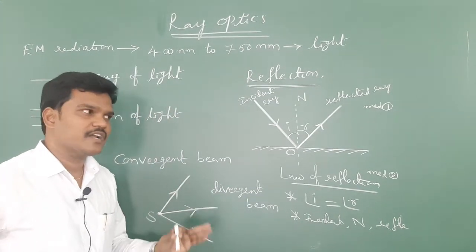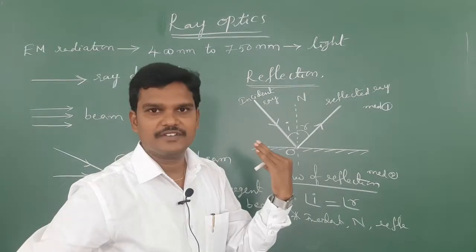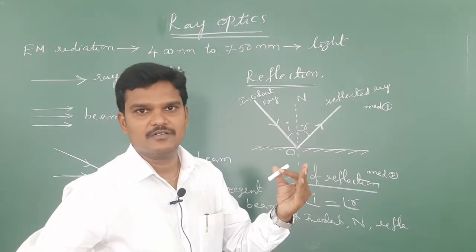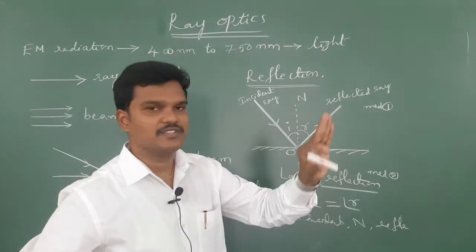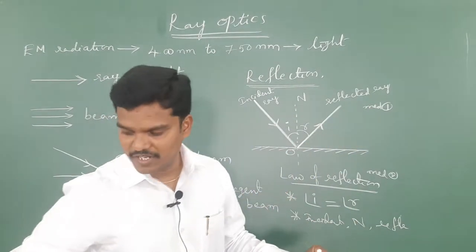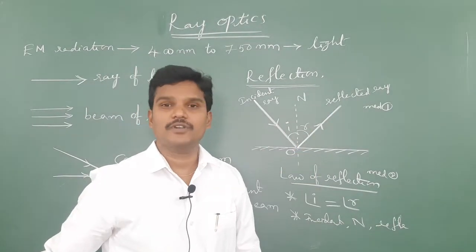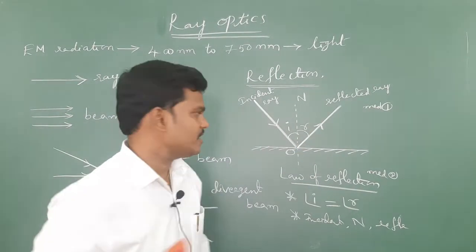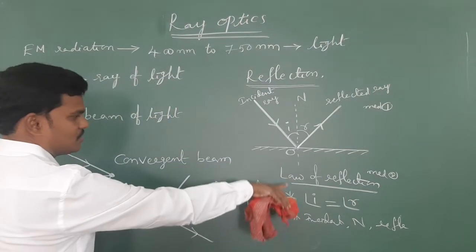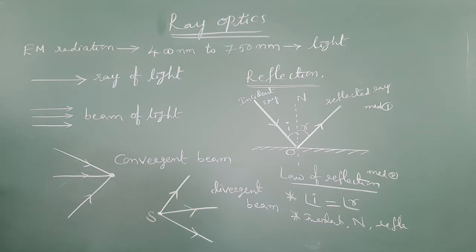And no doubt, if you stand in front of a mirror, you will see left becomes right, right becomes left. Okay, reversal. Left hand becomes right hand, right hand becomes left hand. Let us see what happens if an object is in front of a plane mirror. So these are the laws of reflection.